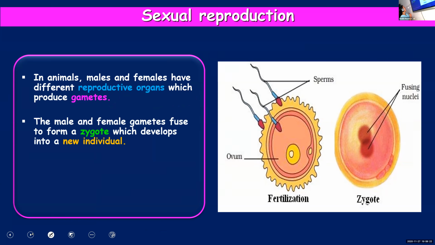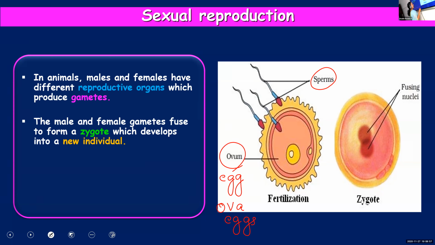The male and female gametes will fuse together. Sperm will fuse with the egg and form a zygote. You can see in the picture, sperm is the male gamete. They will fuse with the female gamete. Ovum is the same as egg. Egg is ovum and ova is plural, same as eggs. Ovum singular, ova plural, more than one ova, one ovum.